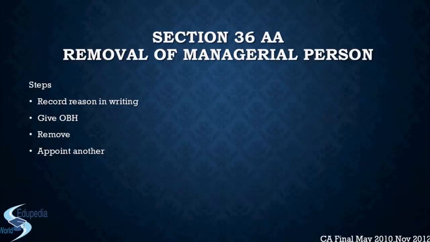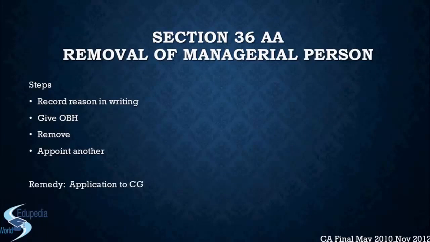Now, if at any point of time you consider that the order of RBI is laying some hardship on the manager, on the CEO, like it is not a correct decision, or even when he was given the opportunity of being heard, he is not able to prove, but still his point is valid, then there has to be some remedy with the managerial person too, right? So what can the managerial person do? He can apply to the central government, and this can be done within 30 days from receiving the order for removal, right?